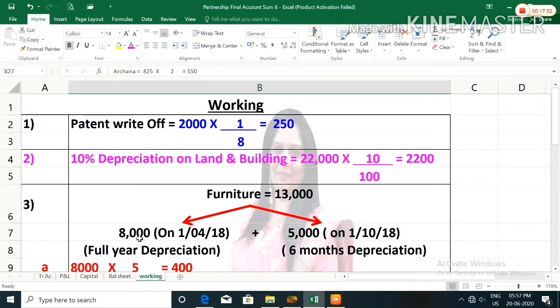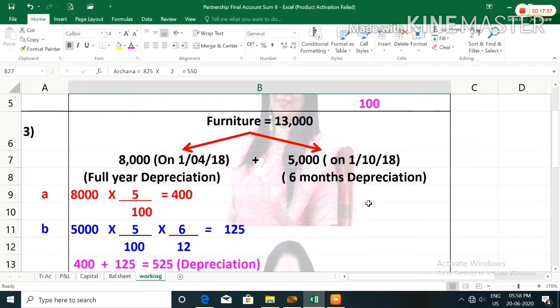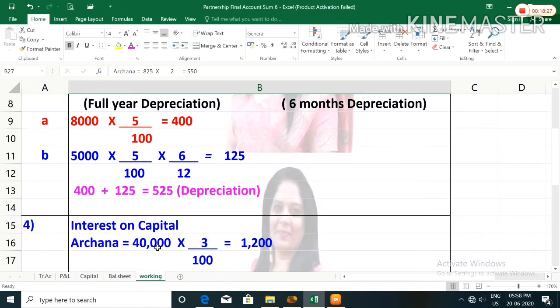So on 8,000 you have to calculate depreciation for the full year, and on 5,000 you have to calculate depreciation for 6 months, because from October to March it is 6 months. On 8,000 full year depreciation, therefore 8,000 multiplied by 5 upon 100, you will get 400. On 5,000 6 month depreciation, so 5,000 multiplied by 5 upon 100 multiplied by 6 upon 12 equals 125. So total depreciation on furniture is 400 plus 125 equals 525. So 525 is the depreciation amount on furniture.